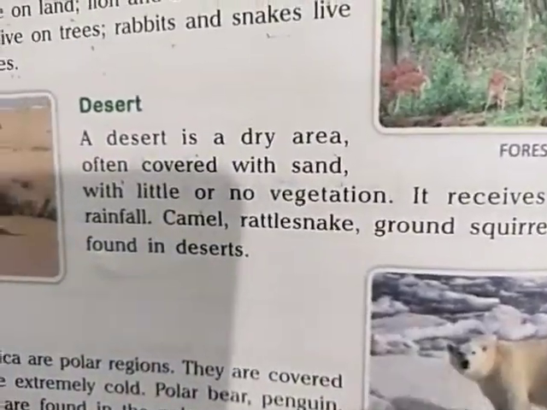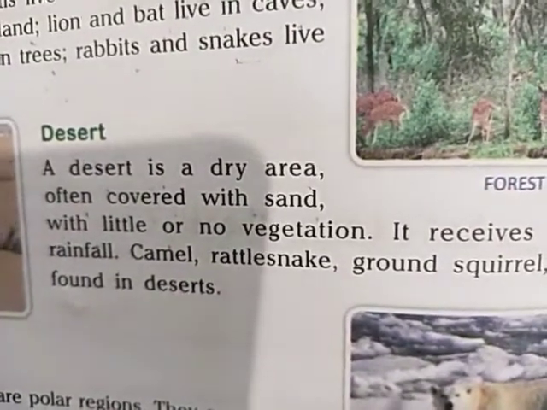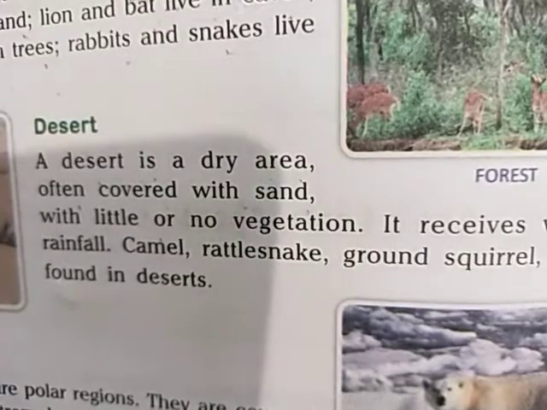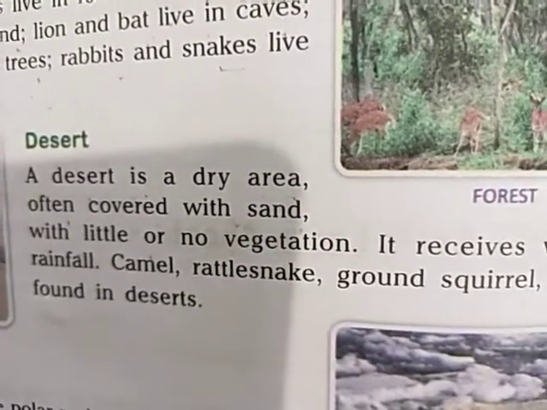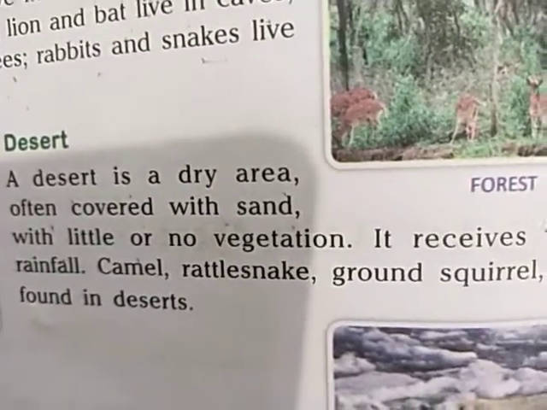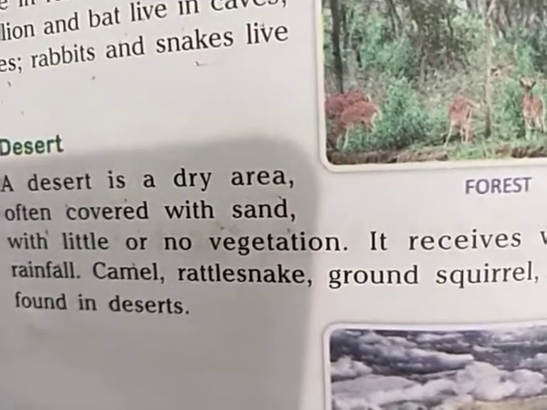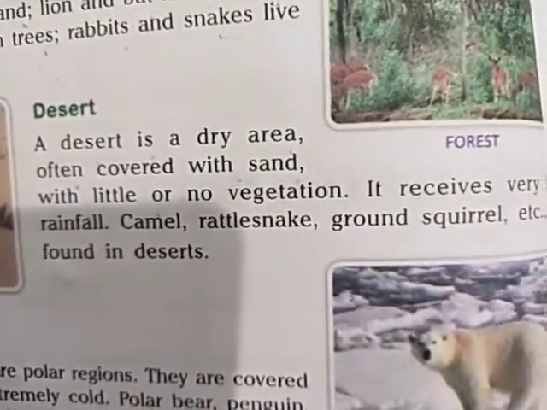Vegetation means plants. Sometimes in the desert plants are very few, or sometimes they are completely absent.